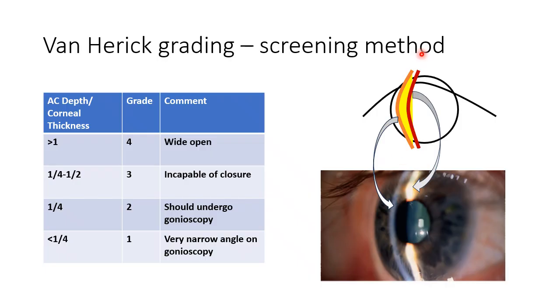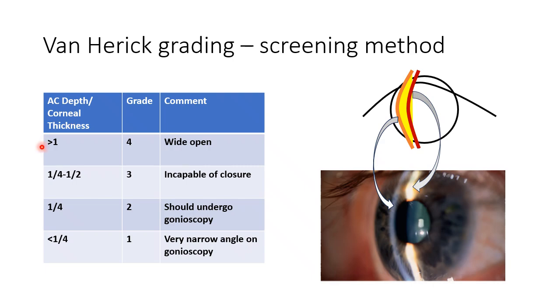Since you have focused the slit on the peripheral part of the cornea, this becomes your PACD, or peripheral anterior chamber depth. This yellow portion is the peripheral anterior chamber depth, this thing over here. This is compared with the corneal thickness, that is this line. So basically this dark space is expressed as a proportion of this white line, that is the corneal thickness.